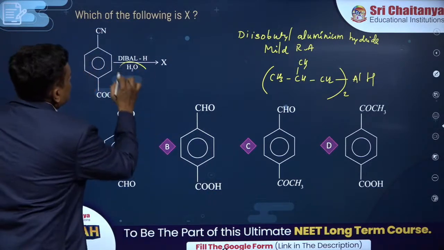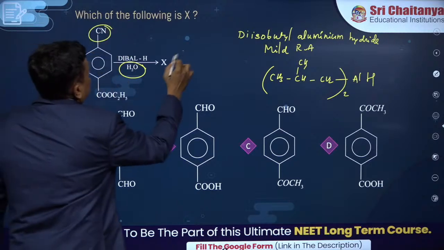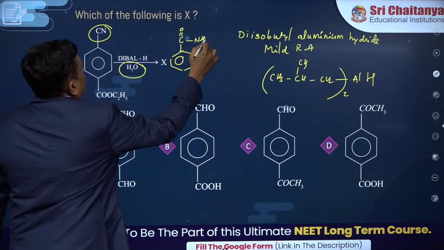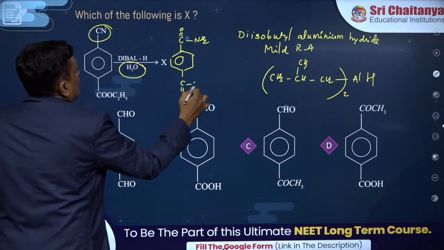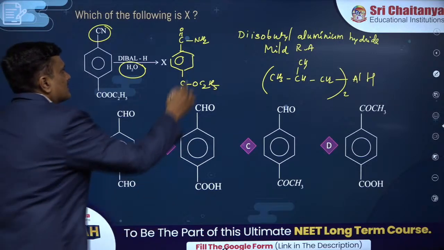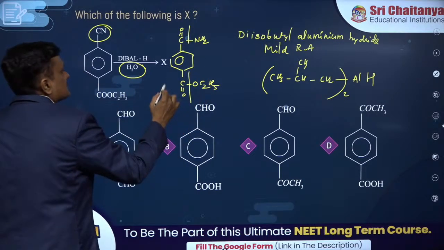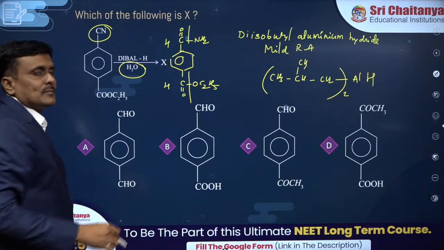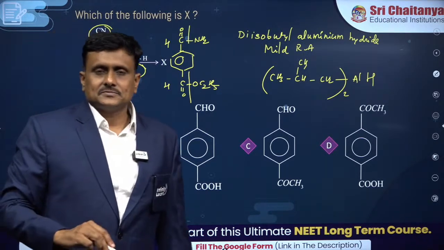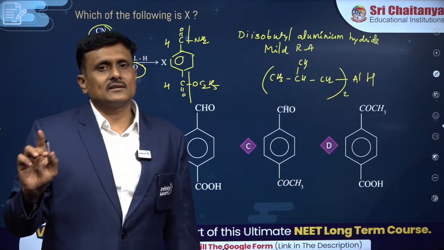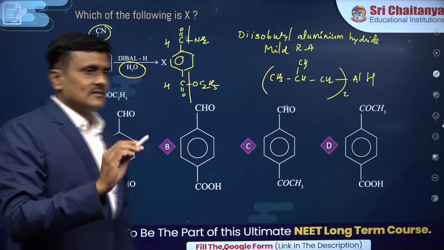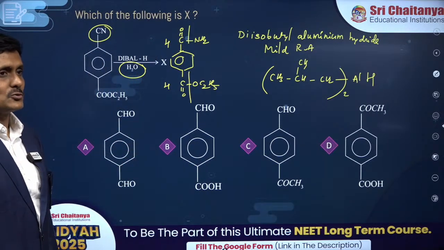So what will happen first is that water will convert this CN into CONH2, partial hydrolysis of cyanides gives rise to what? Amides. Later on, these groups will be reduced. So remember, carboxylic acid derivatives, that is acid halide, ester, amides and anhydrides, are reduced to the aldehyde by using DIBAL. Yes, you should know that.